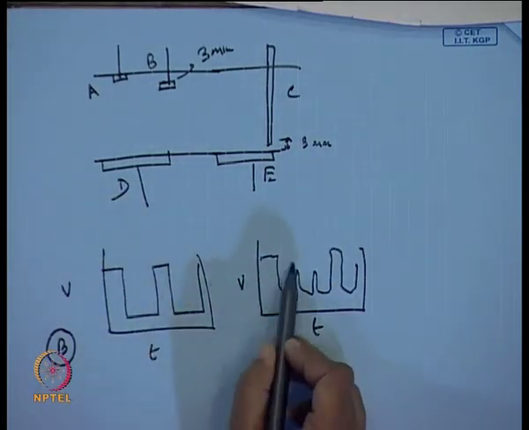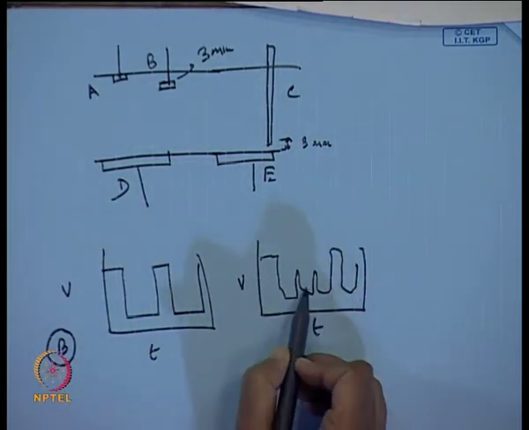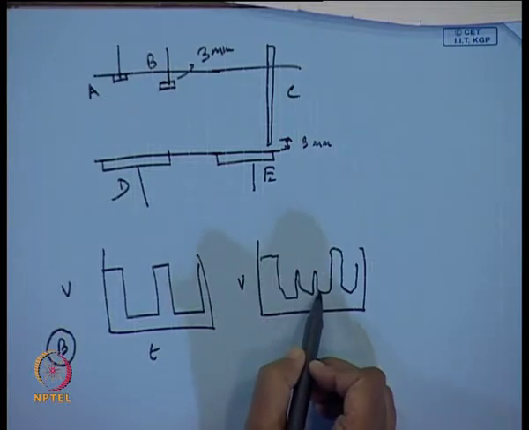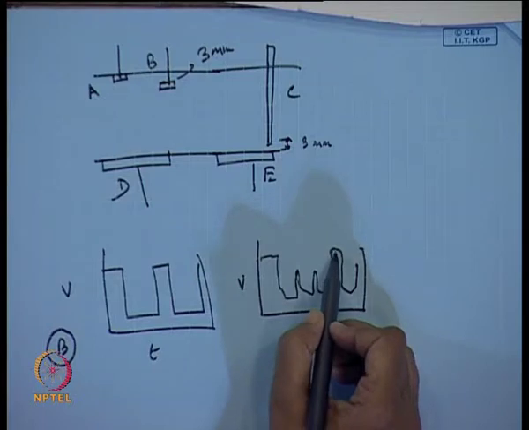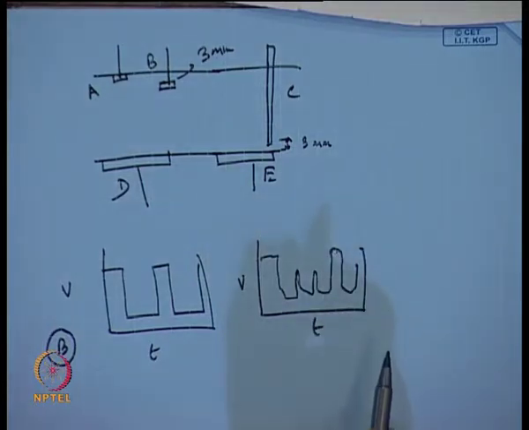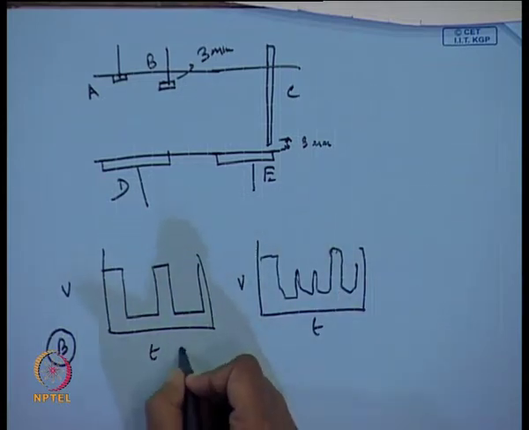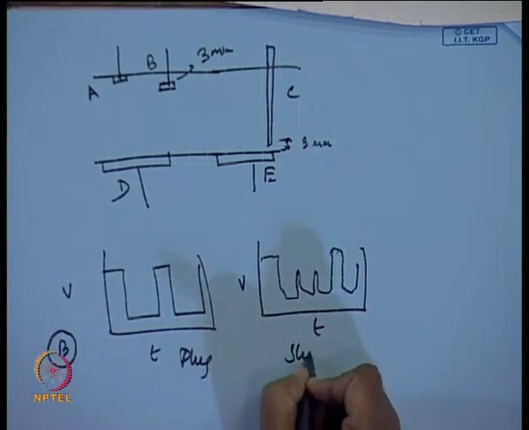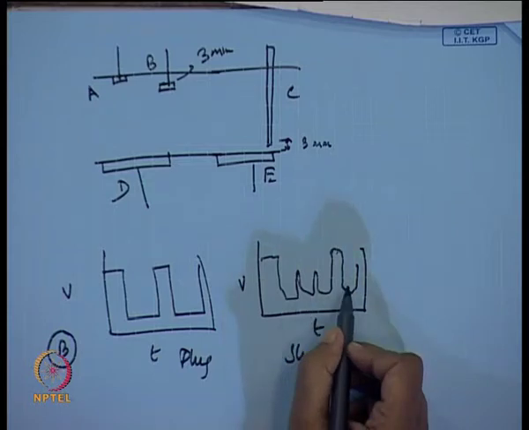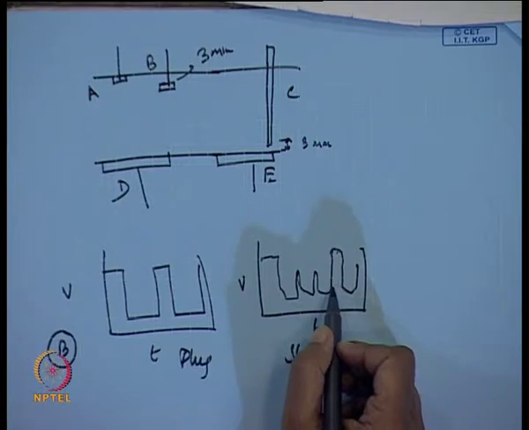Definitely there will be a periodic phenomenon here, but there will be spikes here showing that there are aerations in the liquid slug, and here also there may be certain undulations. So, probe B can differentiate between plug and slug by the undulations it shows in the peaks and the valleys. Is it clear to you?